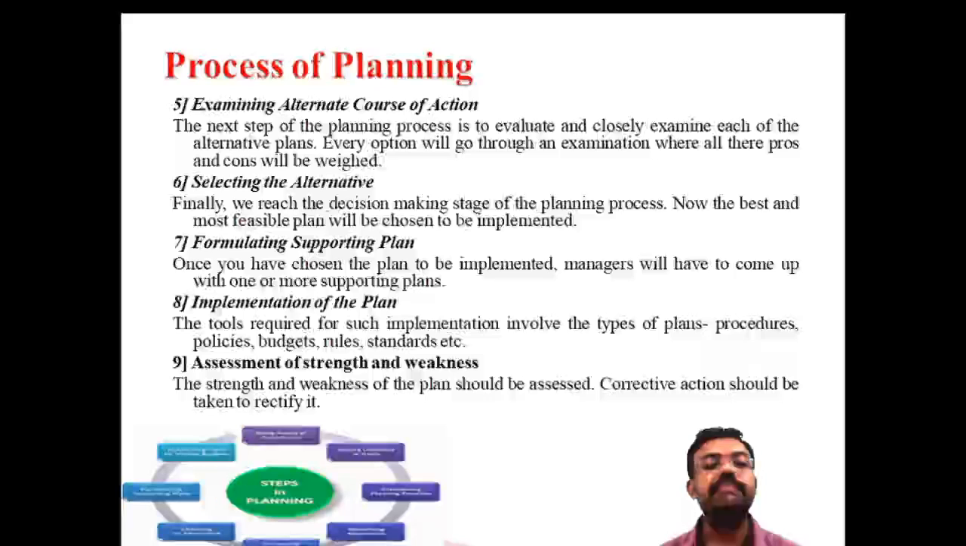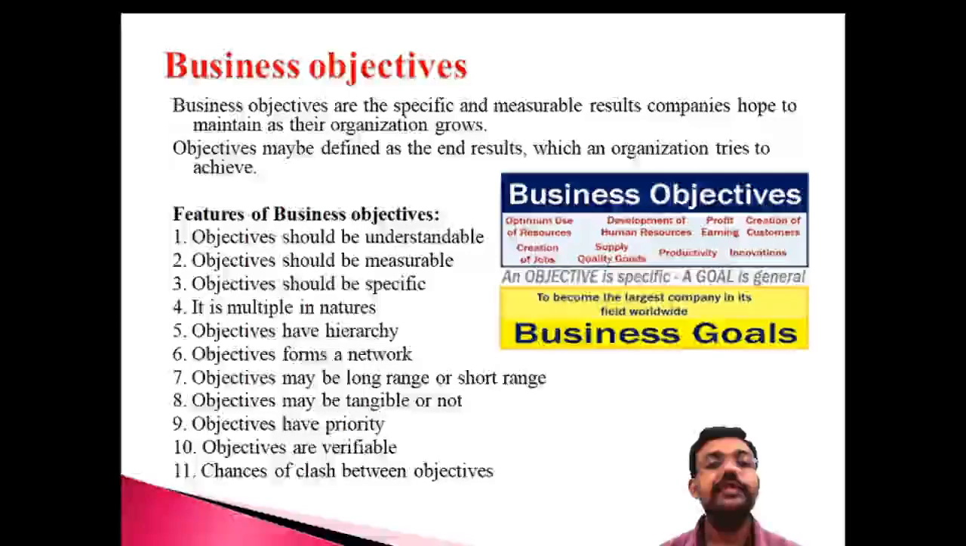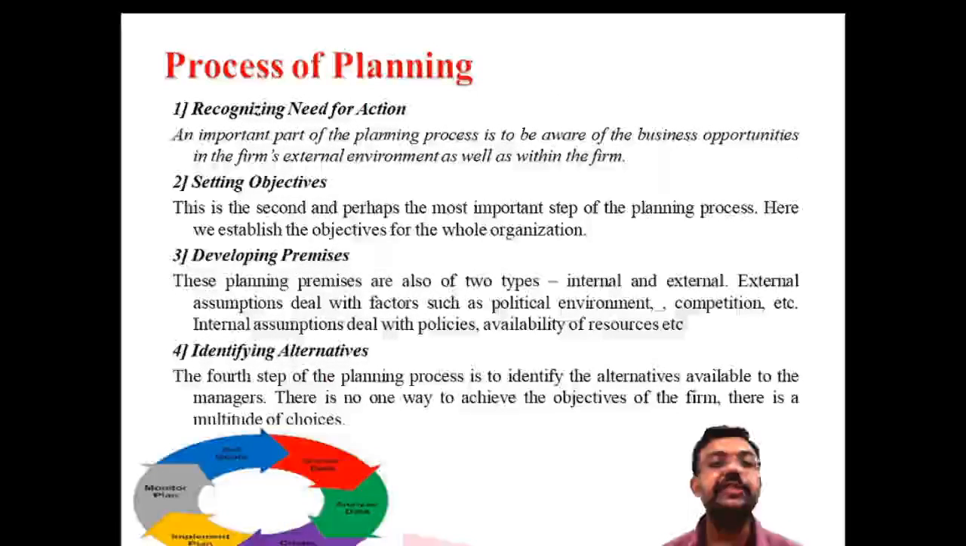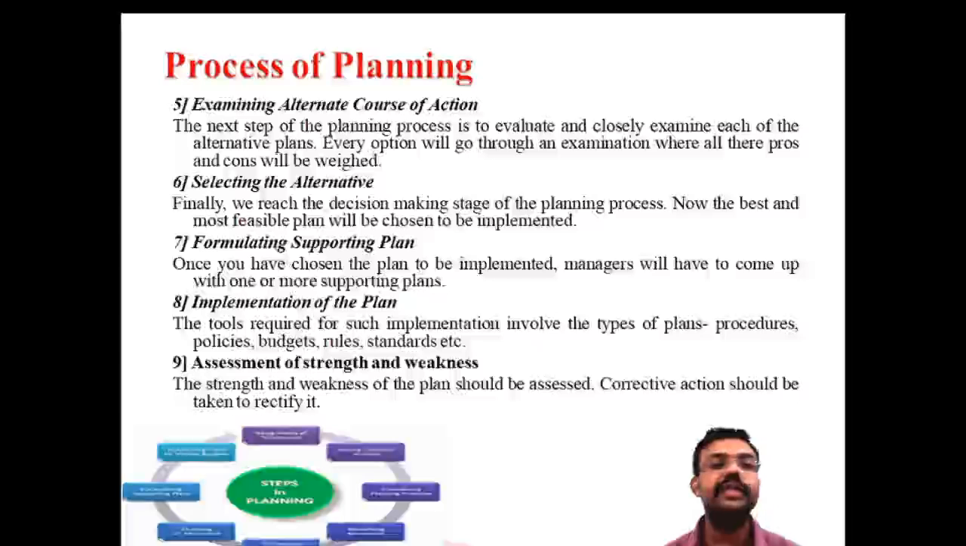These are the important nine steps of the planning process. The first is recognizing the need for action, the second is setting of objectives, the third is developing the premises, the fourth is identifying the alternatives, and the fifth is examining the alternatives. The sixth is selecting the alternative, the seventh is formulating the supporting plans, then implementation of the plan, and assessment of strengths and weaknesses. These are the important steps of planning.